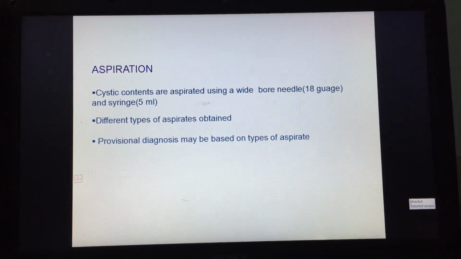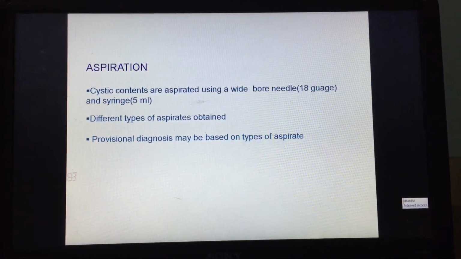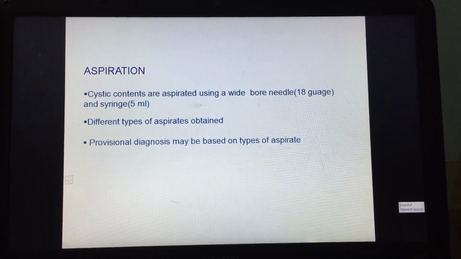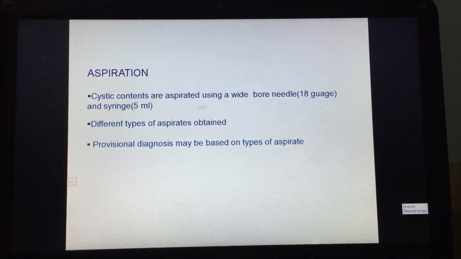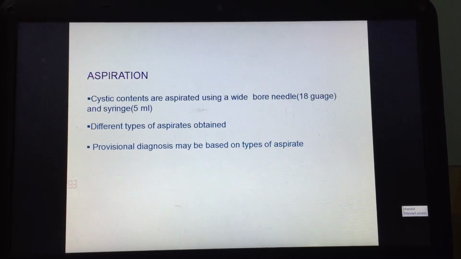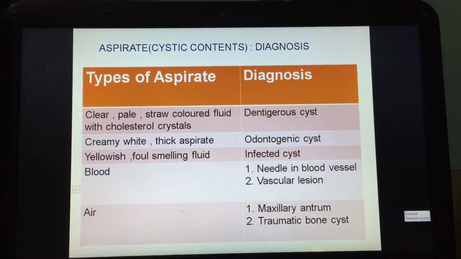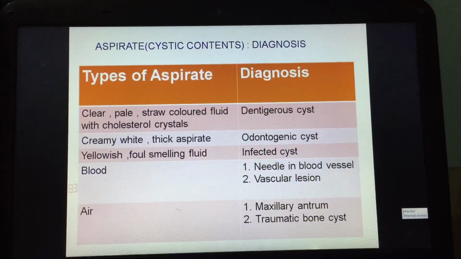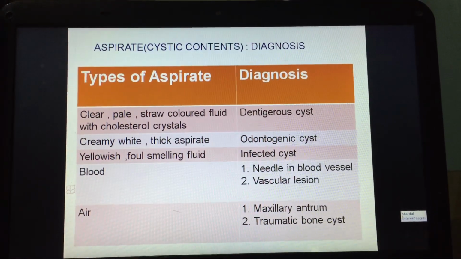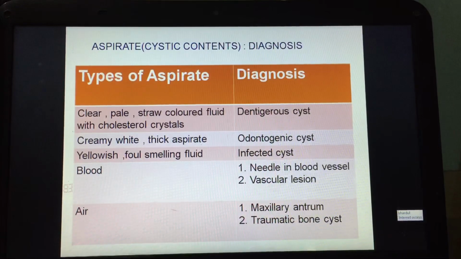Aspiration. Cystic contents are aspirated using a wide bore needle, that is 18 gauge, and a 5 ml syringe. Different types of aspirates are obtained. Provisional diagnosis may be based on the type of aspirate. This is the aspirate or the cystic contents, and this is the diagnosis. Type of aspirate: what might be the probable diagnosis?